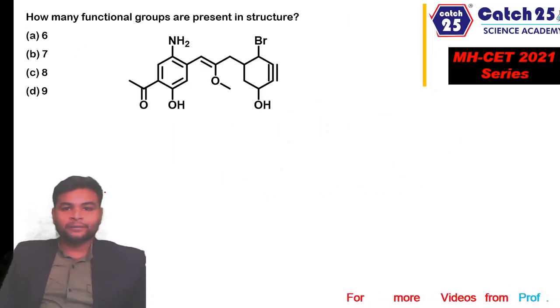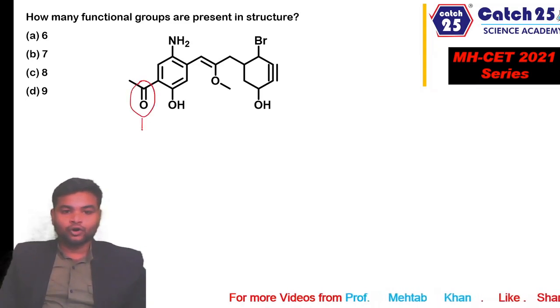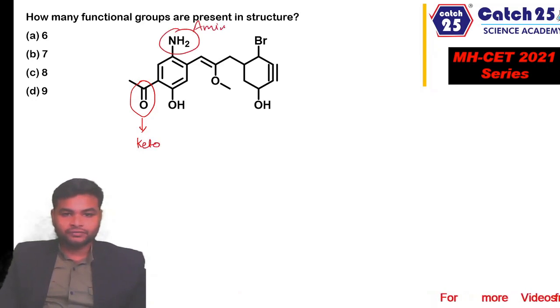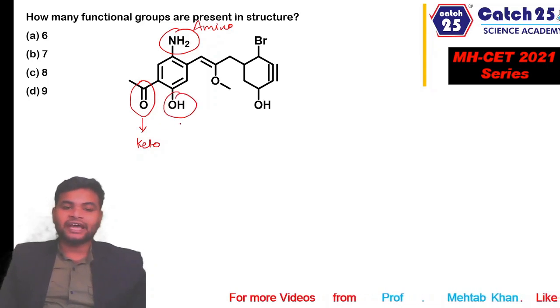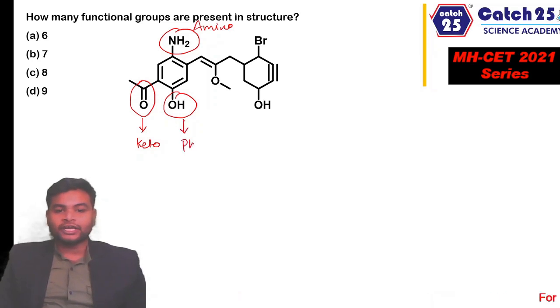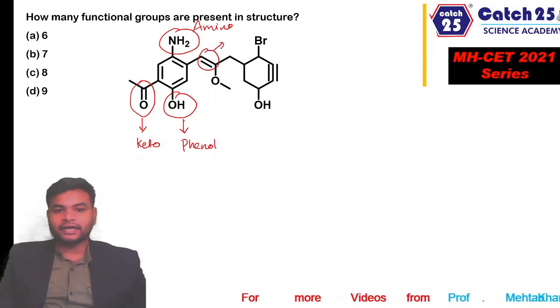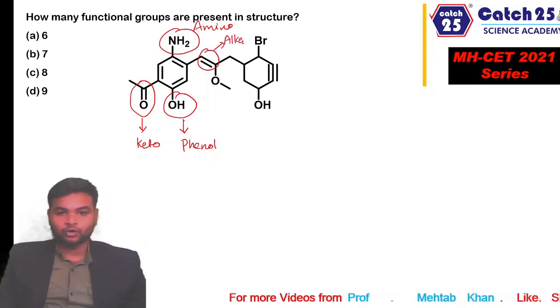How many functional groups are present in the structure? So we have a keto group or oxo group on the left. We have an amino group here, which is a primary amine. Here we have OH, which is attached to an aromatic ring. OH, whenever attached to an aromatic ring, is called a phenolic group. Phenol group, right? We have an alkene or olefinic group. We have an ether group.